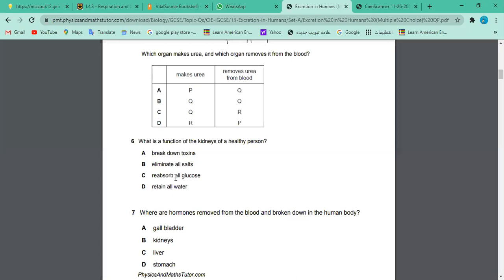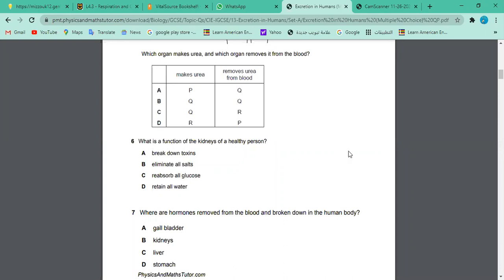But yes, C is reabsorb all glucose. You remember if you have glucose. Yes, Nabil, you have a question? Okay, Nabil. Okay. So the correct answer is C. Okay, C, reabsorb all glucose.